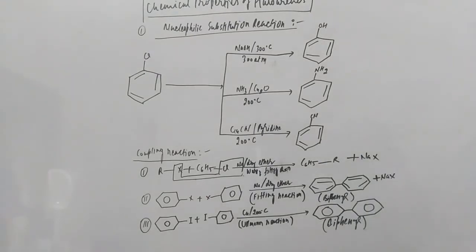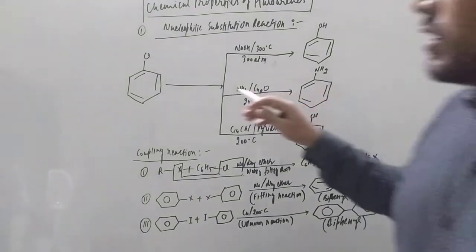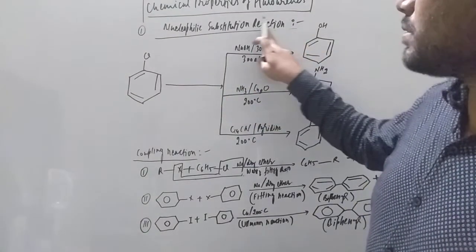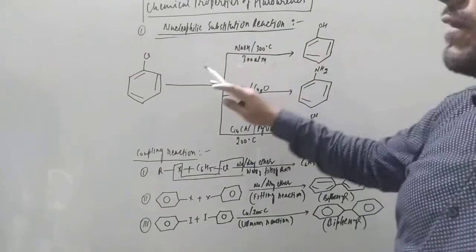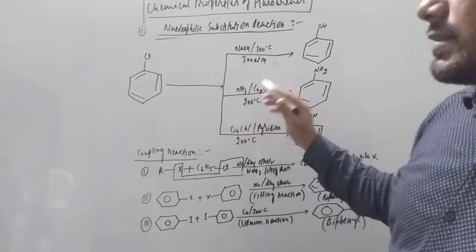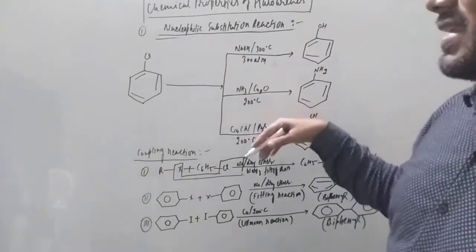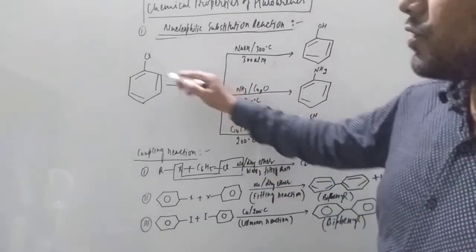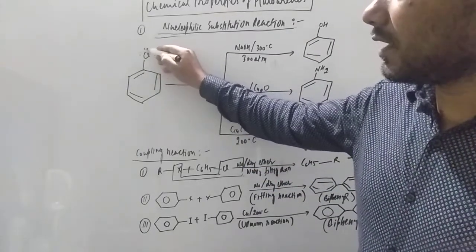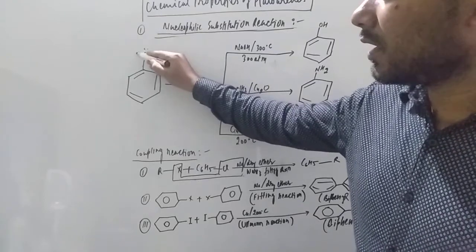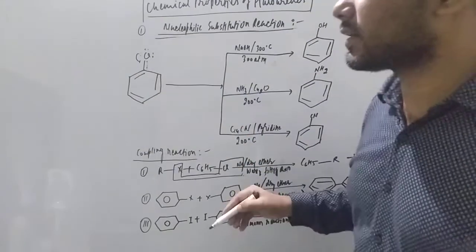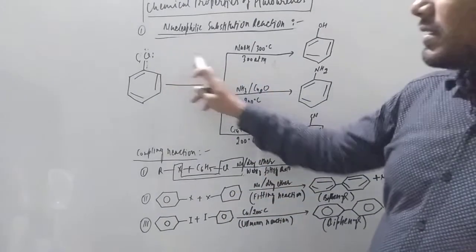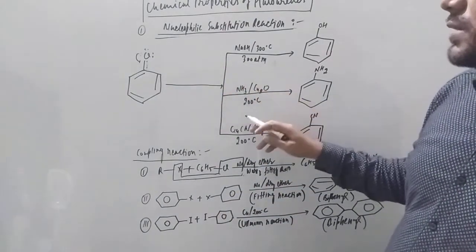The very first property is the nucleophilic substitution reaction. Nucleophilic substitution reaction means what, student? They do not undergo nucleophilic substitution as fast as haloalkanes do, because here, the lone pair of electrons goes into resonance and the bond acquires partial double bond character, so it does not get replaced very easily at room temperature.